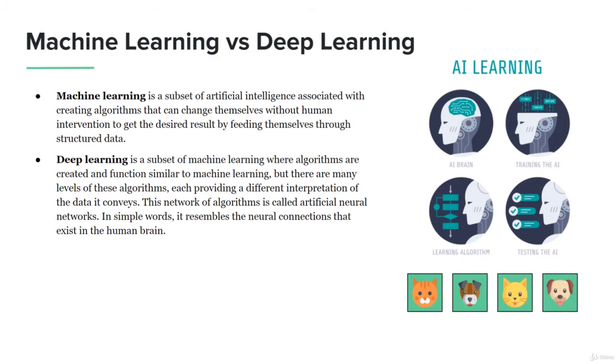We're going to go into exactly what deep learning is in this particular lesson, but it's really just giving you an understanding that deep learning is a lot more complex. We have the neural networks involved.